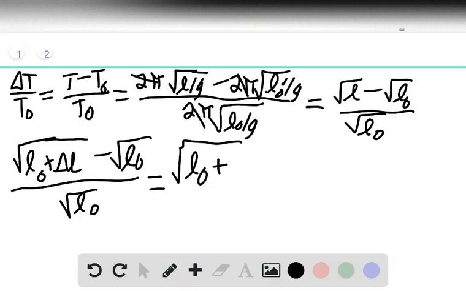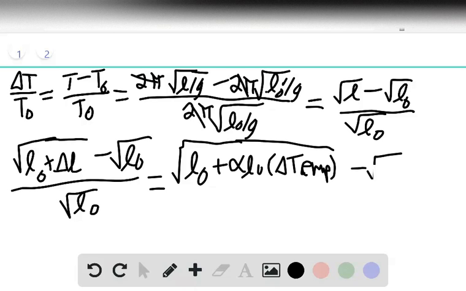So L naught plus alpha L naught delta temp, minus square root L naught, over square root L naught.